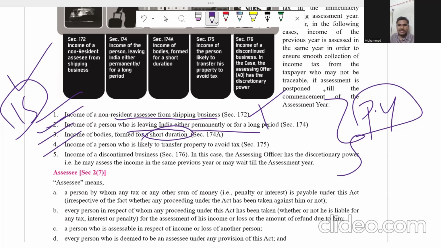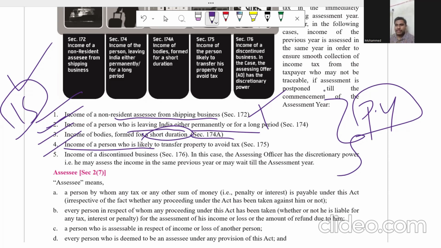What is the law saying? For short duration cases, as soon as the event is completed, you have to pay the tax. Okay, the law is clear. This is defined under section 174A. Next one, what is the fourth point?